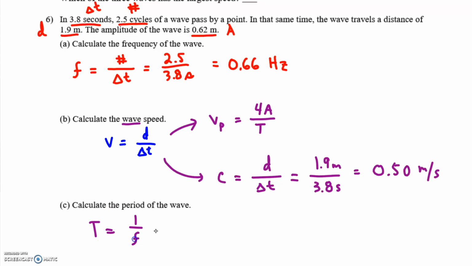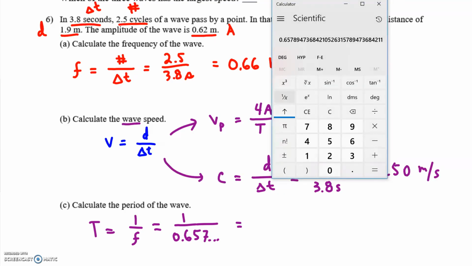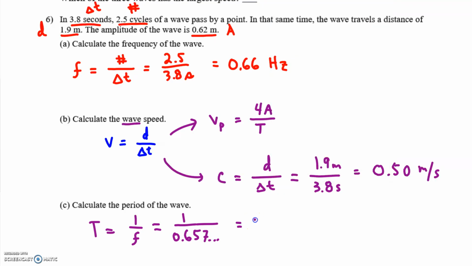Well, period and frequency are inversely related. They're actually inverses of each other. It's not just a proportionality. They are exactly the inverse of each other. So I do 1 over my 0.66, except I'm going to use the unrounded value. And I get 1.52, which I'll round for sig figs to 1.5.